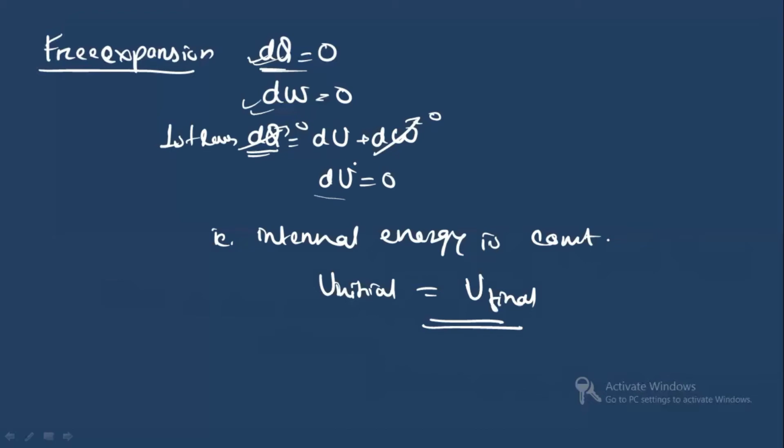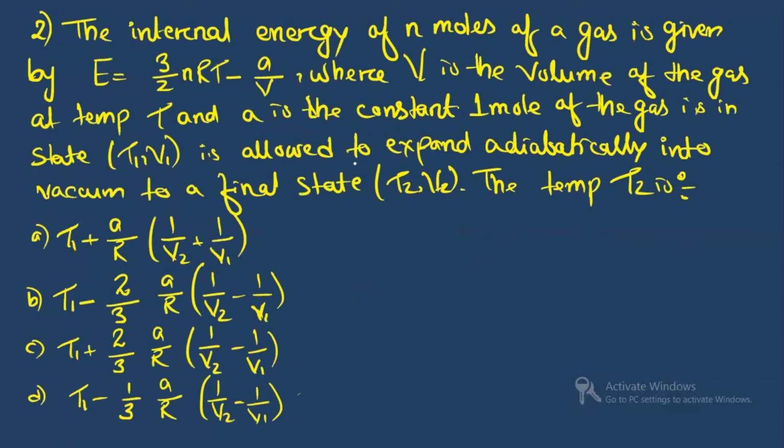All right. Now we will see the limitations of the first law of thermodynamics. Because of the limitations of the first law of thermodynamics, we have moved into the second law, you can say.